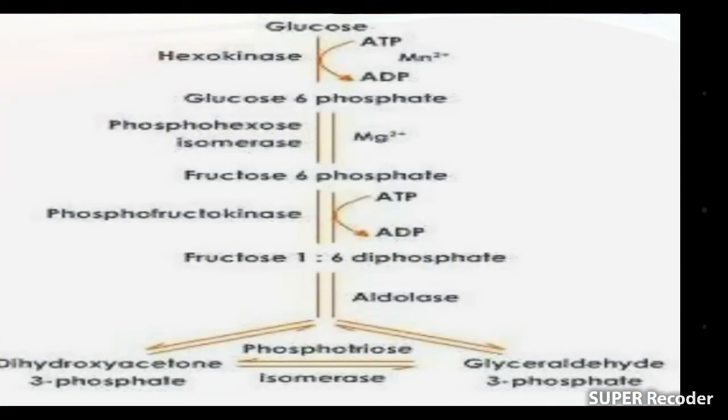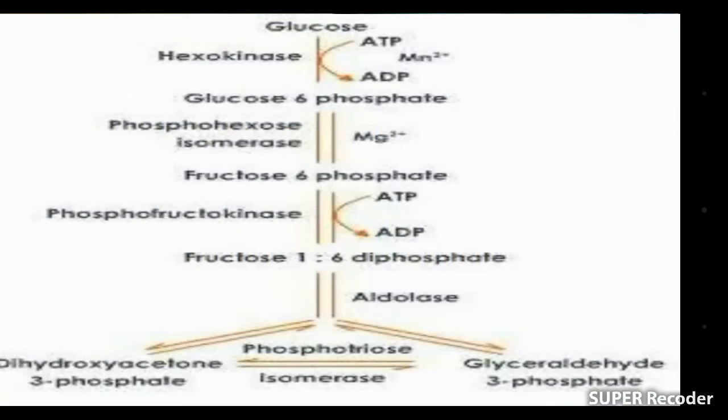Now, glucose is converted into glucose 6-phosphate, and 1 ATP is used in this step. It occurs by the action of the hexokinase enzyme. Then glucose 6-phosphate is converted into fructose 6-phosphate by the action of the phosphohexose isomerase enzyme. Then fructose 6-phosphate is converted into fructose 1,6-bisphosphate. In this step also an ATP is used and converted into ADP. This step occurs by the action of the phosphofructokinase enzyme.